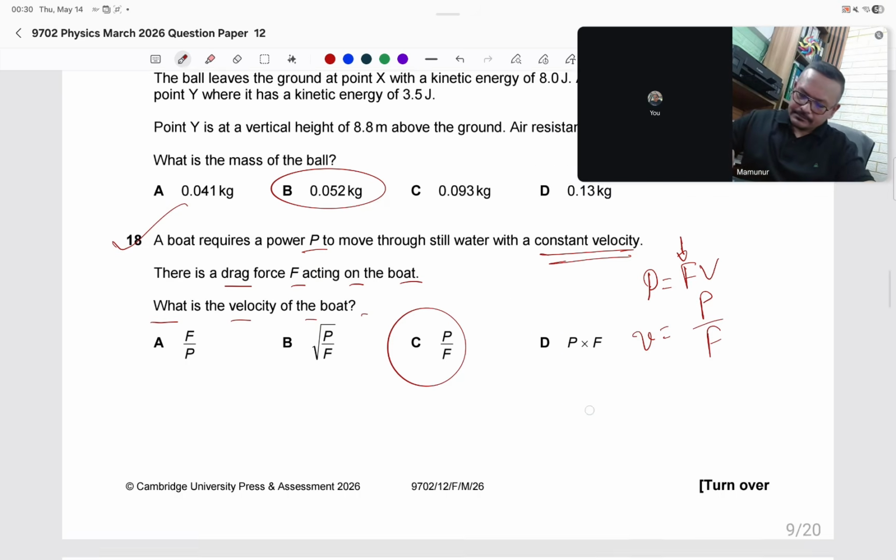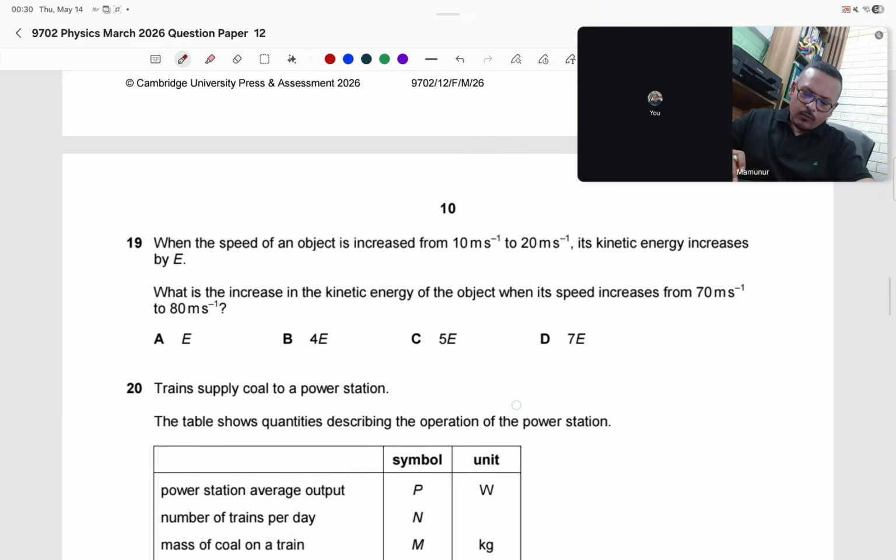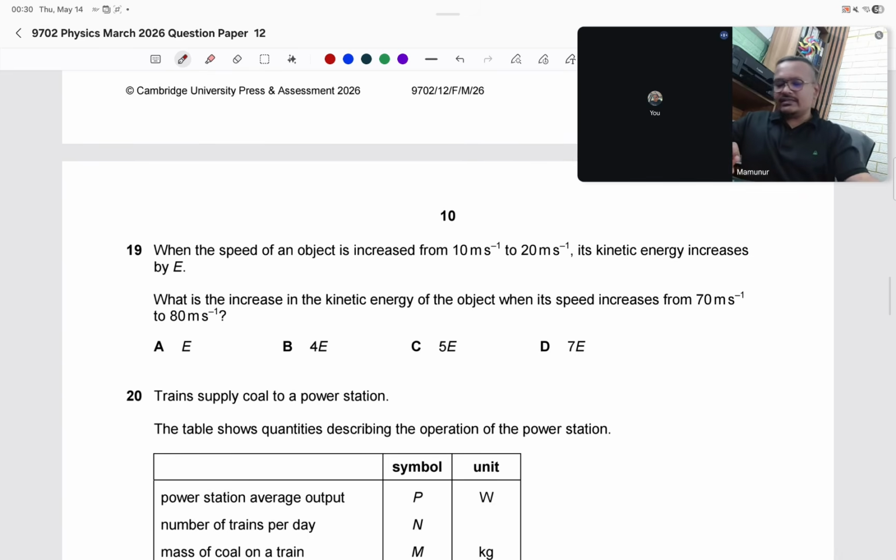19. When the speed of an object increases from 10 meter per second to 20 meter per second, its kinetic energy increases by E. What is the increase in kinetic energy of the object when the speed increases from 70 to 80 meter per second? I can calculate like that.